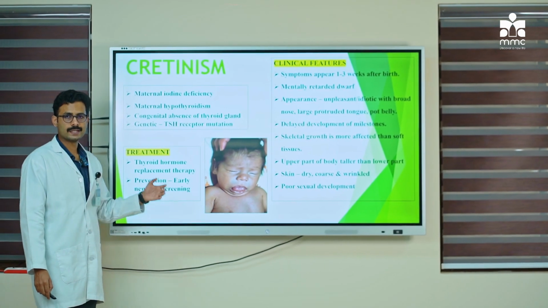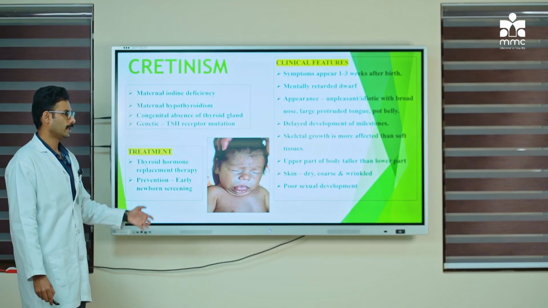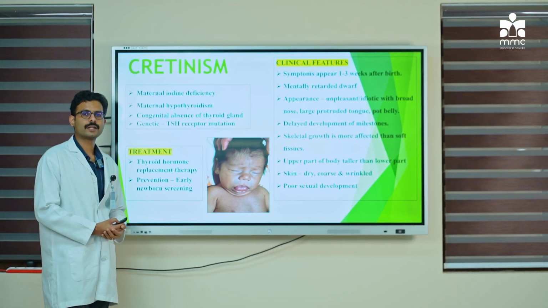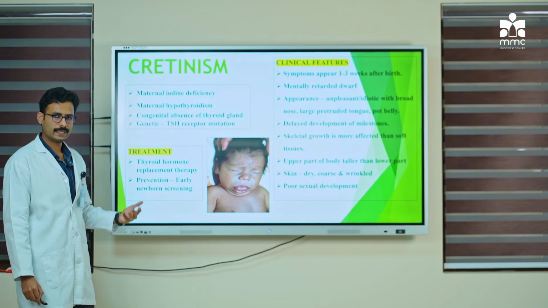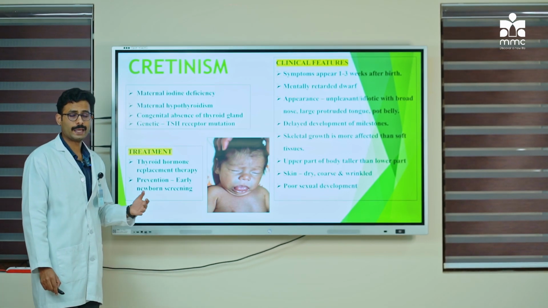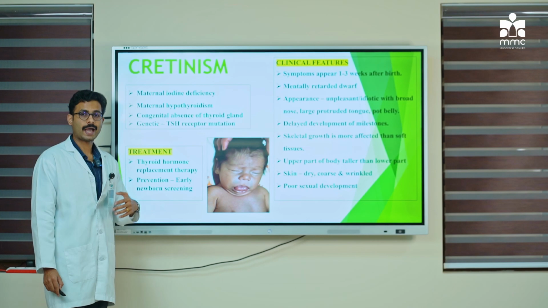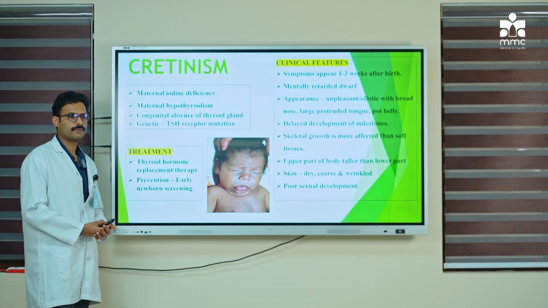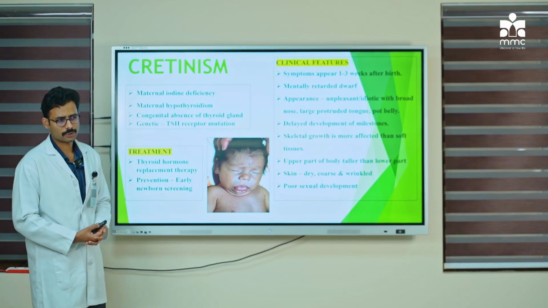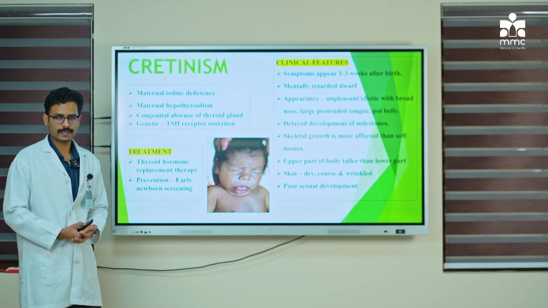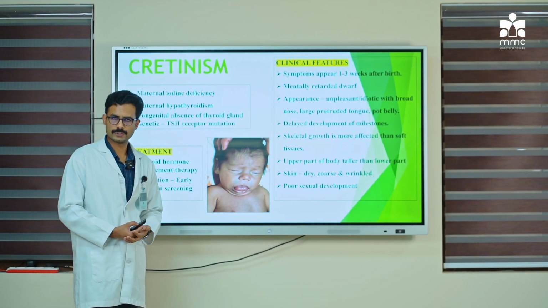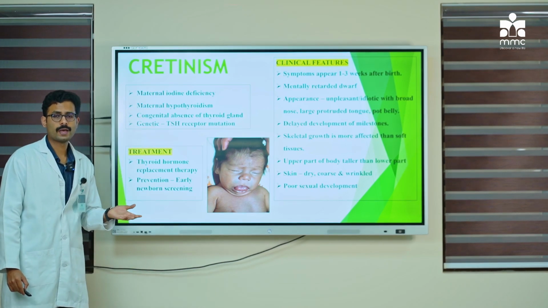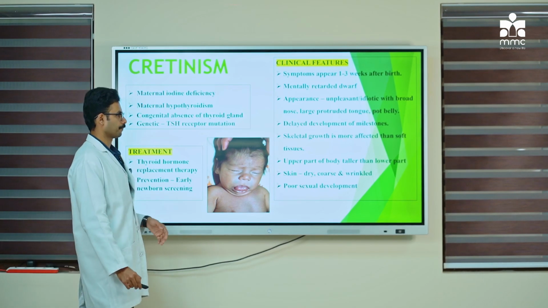Due to this disproportionate growth of the body, they are also called dwarf. So they are predisposed to a condition called dwarfism due to decrease in the thyroid hormone levels, and you should be able to differentiate between hypothyroid dwarf and pituitary dwarf. As you remember, you have learned in the lecture on growth hormone regarding the pituitary gland and the dwarfism that is caused due to the pituitary gland. So, make sure you know the difference between the pituitary dwarf as well as the hypothyroid dwarf.